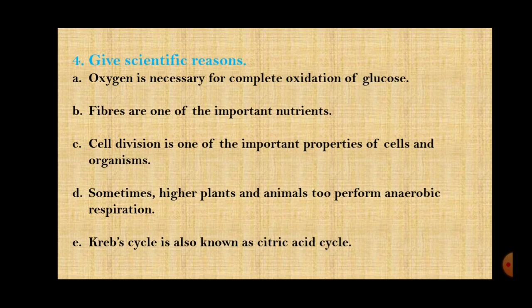Last is Krebs cycle is also known as citric acid cycle. So where is the Krebs cycle or citric acid cycle given? It is given on page number 13 of your textbook, right? So see the last second point is tricarboxylic acid cycle, right? It is also called as citric acid cycle. It is also called as Krebs cycle, right? So this you will write. Okay.